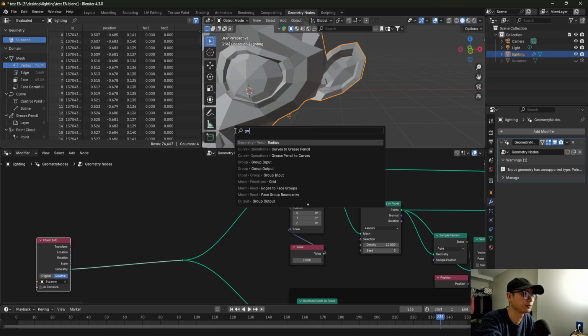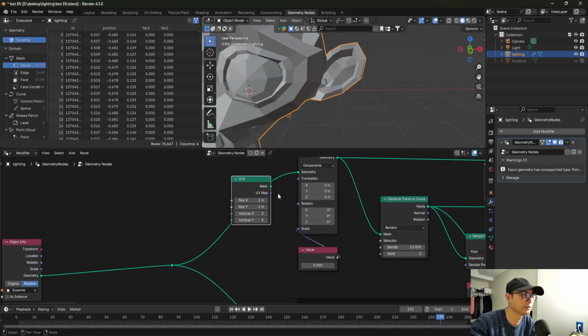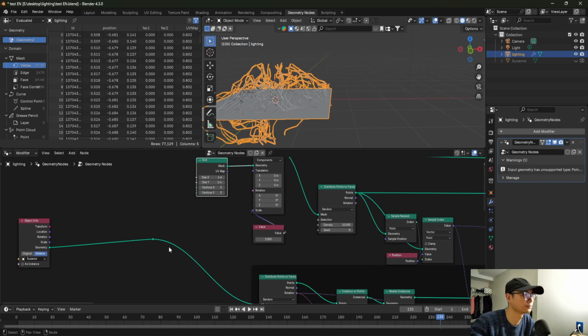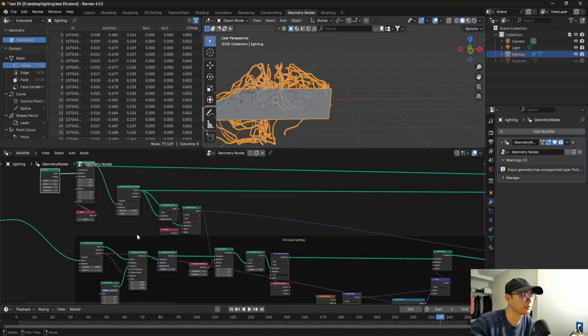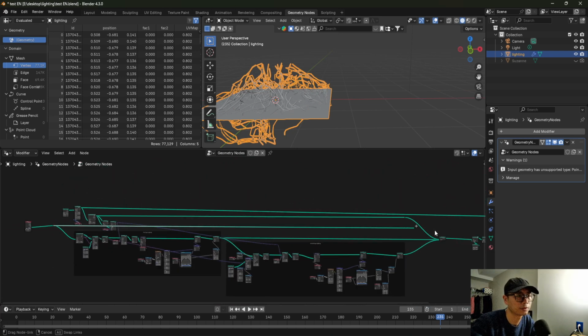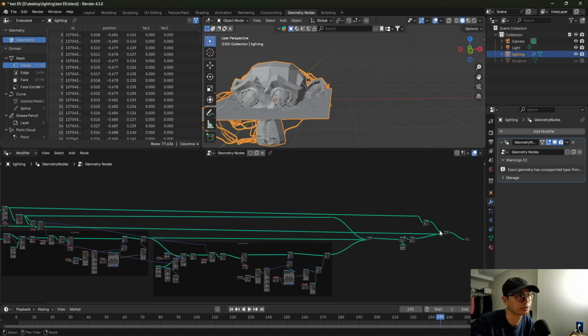So here I will use a grid. Maybe put it here. Yeah, that's right. So we need to show the monkey head and join it here.